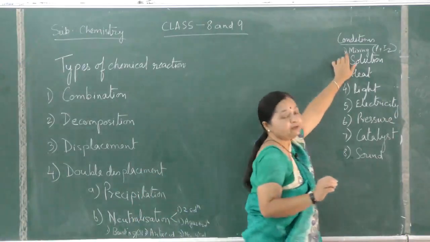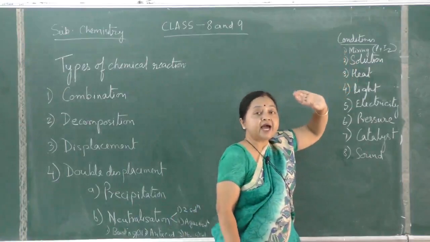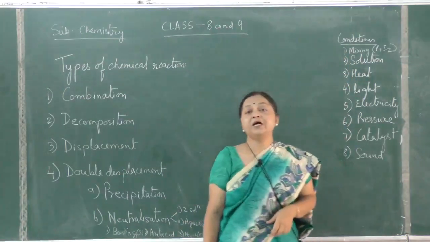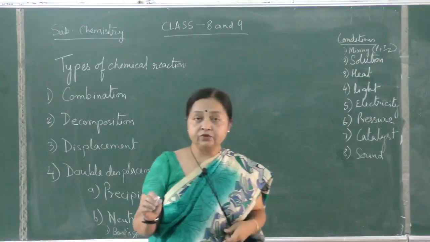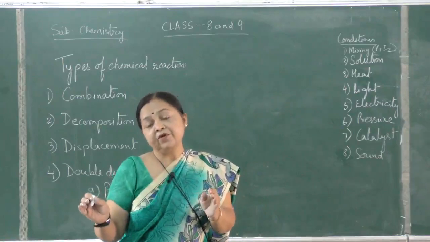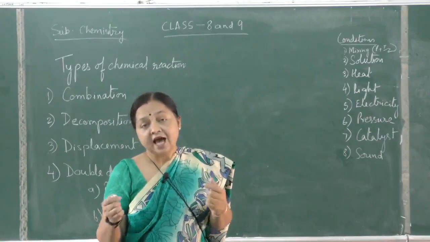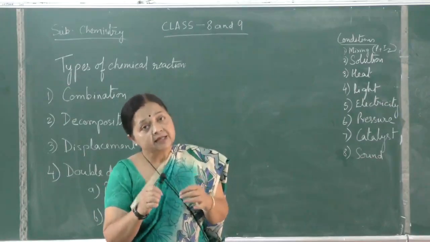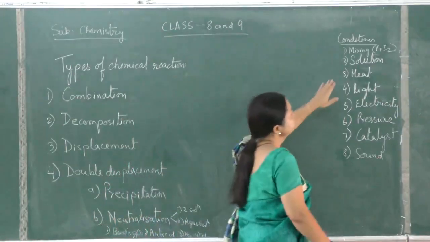For example, phosphorus and iodine will not react unless they are mixed together. Or suppose NO plus O2 will form NO2, but if the two gases are kept in separate containers, they will not react. They have to come in close contact, then only the molecules will collide with each other and the reaction will take place.